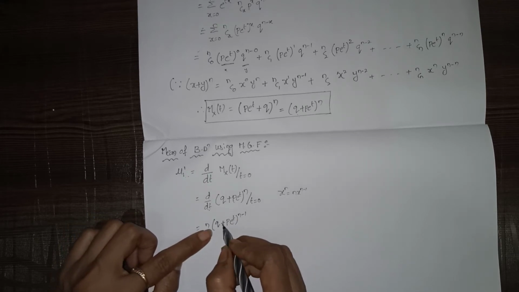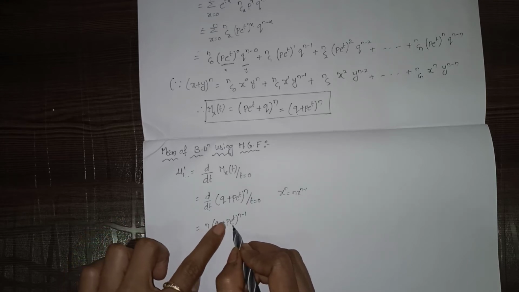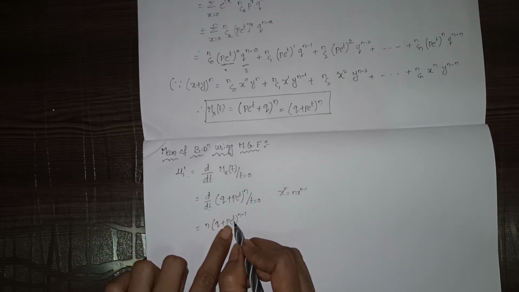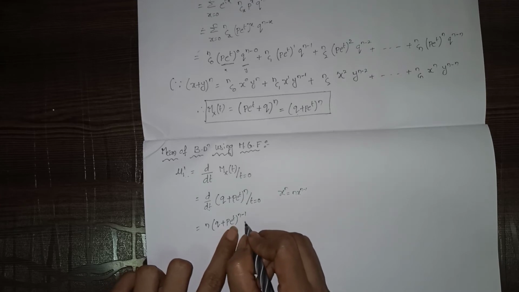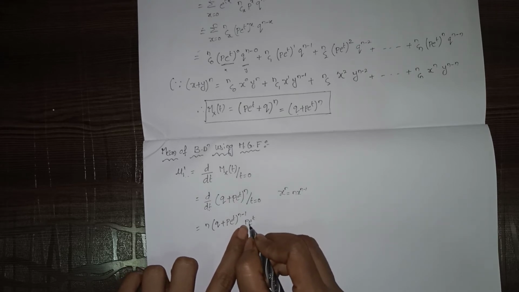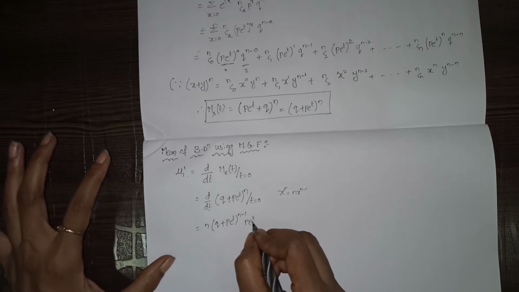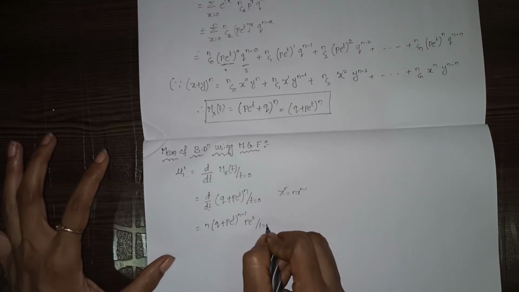Again, differentiating the inside, the q term has no t, so we get 0. For e power t, the derivative is p into e power t, at t equals 0.